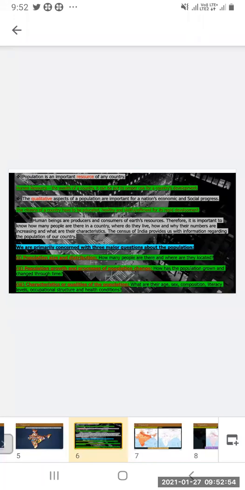So we are primarily concerned with three major questions about the population. These are the main three questions we are very much concerned with. First, population size and distribution: we are very eager to know how many people are there and where they are located. Size tells you how many people there are, and where they are located means where they are distributed in the area. So which area is more populated, which is less populated, which is medium populated.